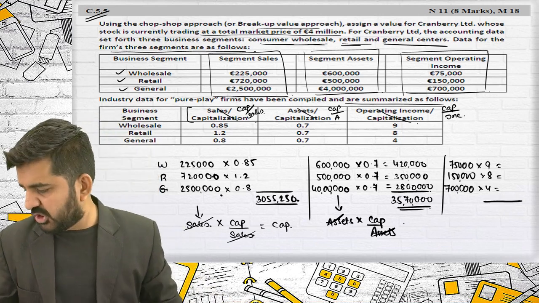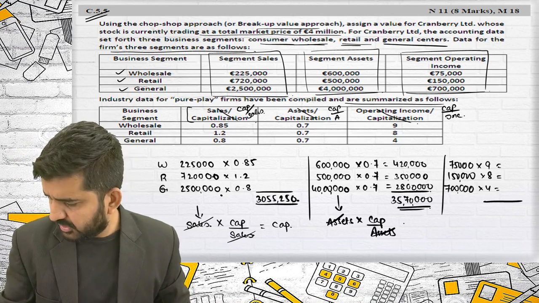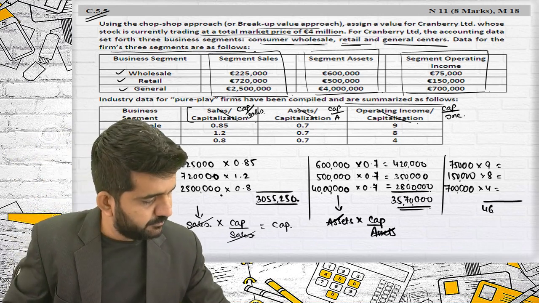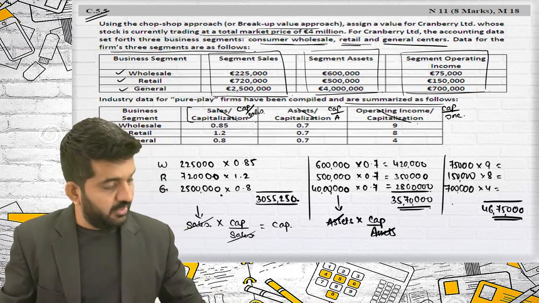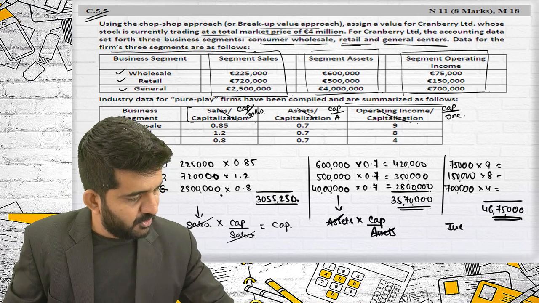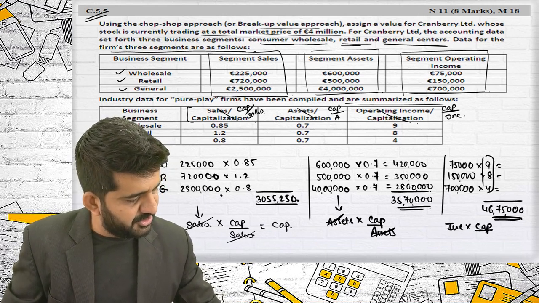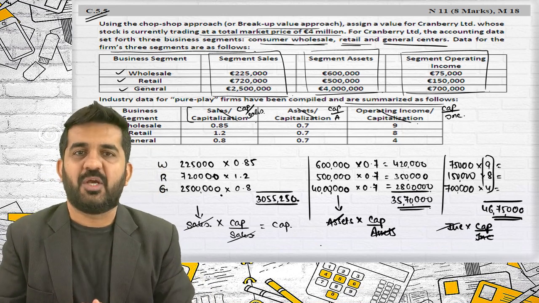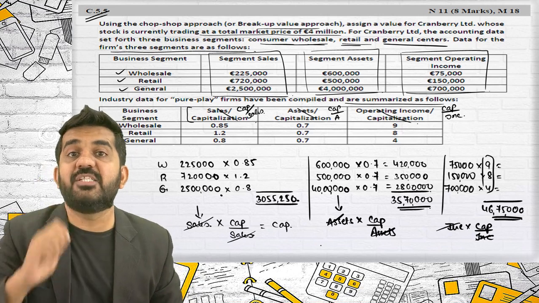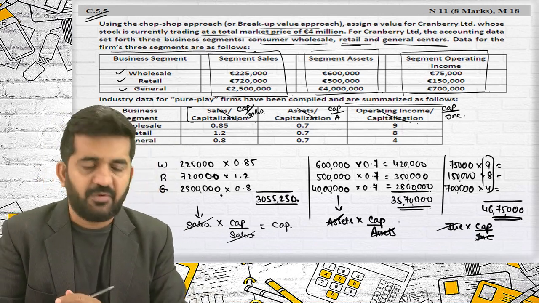If I find the total answer, it comes to 46 lakh 75,000. Again, this is income, and this is capitalization divided by income. If I multiply these two, I get the capitalized value, which is 46 lakh 75,000.